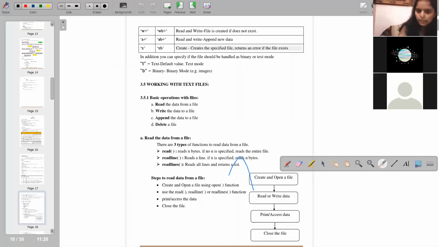What are the steps to read a file? See the flow. First you create a file, then you open the file. Take the example of your book: you take your book, that is create, then you open your book and read or write data on it, whatever operation you want. If you want to read a book, you read. If you want to write something, you can write. Then print and access the data. Fine, then you close the file.